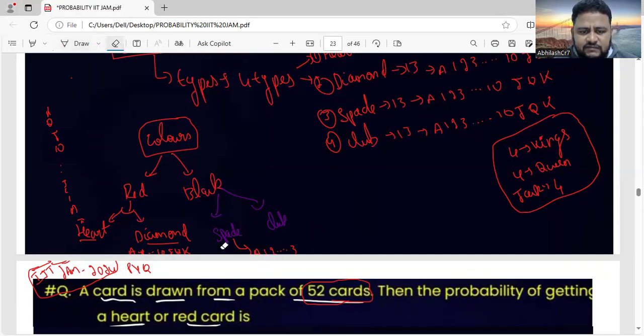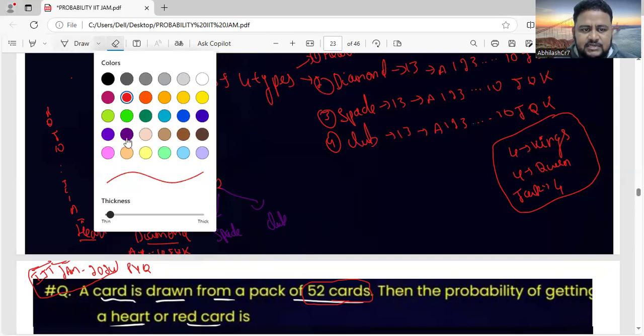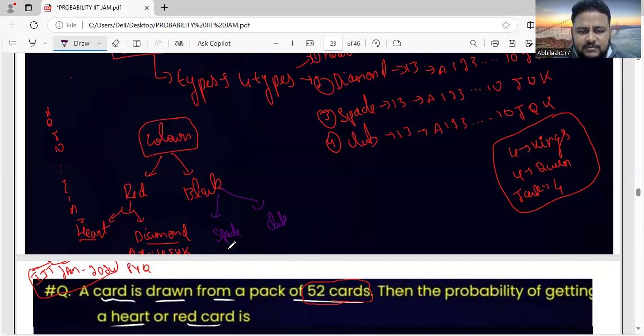Let me use another color for this, since the background is black. Under spade, it will be black. Spade also, club also, it will be the same: A, 1 up to 10, Jack, Queen, and King.